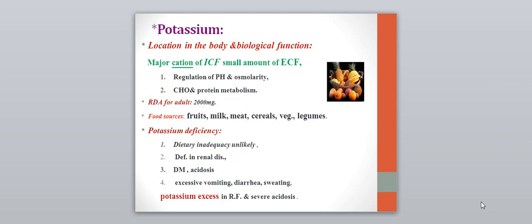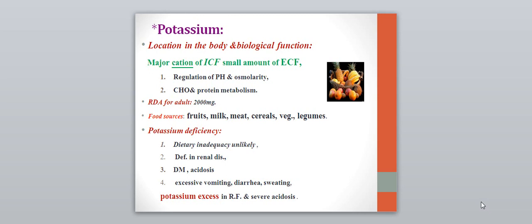It may occur. Potassium is a major cation of the intracellular fluid, and a small amount is present in the extracellular fluid. You have to remember that this is a major cation. Potassium has a positive charge, so we call it the cation. It regulates the pH and osmolarity, and also plays a role in carbohydrate and protein metabolism. The daily recommended allowance is 2000 milligrams. The food sources are fruit, milk, meat, cereals, vegetables, and legumes.